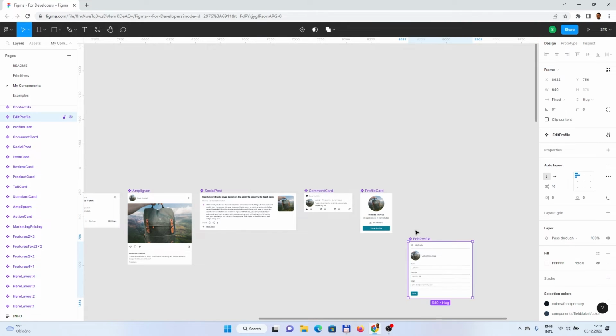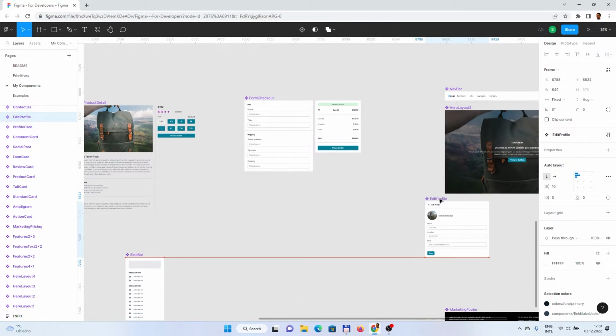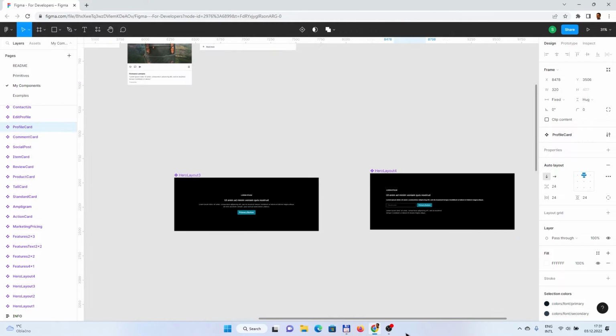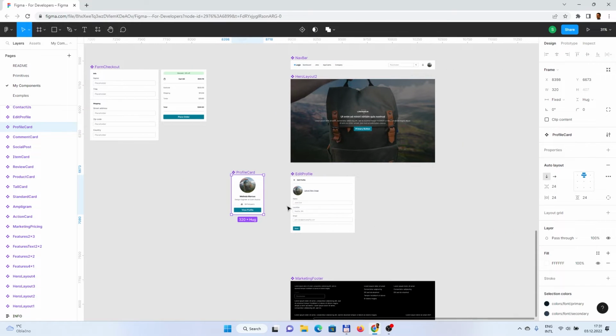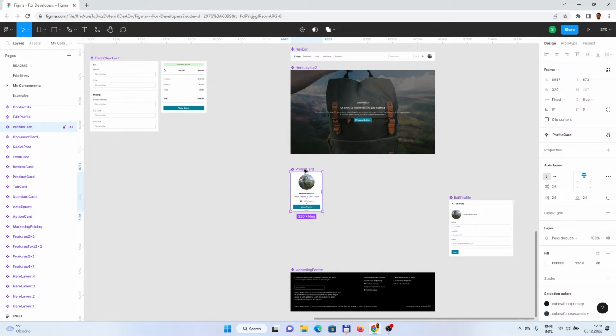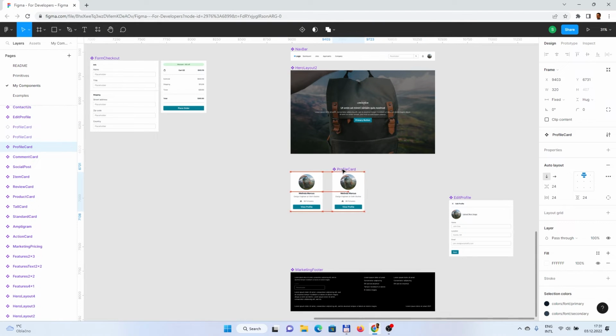So let's move this into our total page, and if we as well pick the profile card, that is something which, when we put a couple of profiles, and imagine this would be a food, you would have like 3 or multiple foods there. So you could copy paste this and you would see how it would look on the page then.